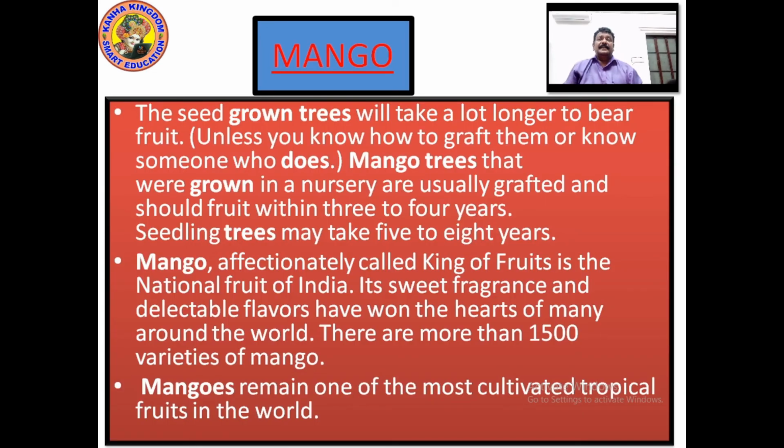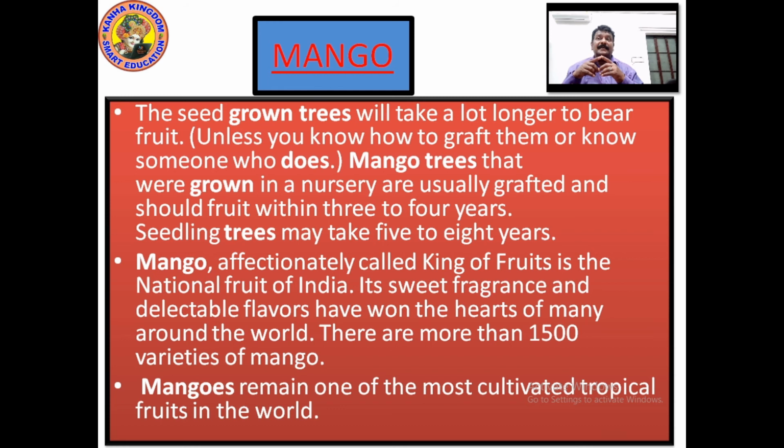The seed grown trees will take a lot longer to bear fruit unless you know how to graft them or know someone who does. Yes, the mango trees that were grown in a nursery are usually grafted and should fruit within 3 to 4 years. If you take a ready mango tree from a nursery for the plantation of a mango tree, it should on average take 3 to 4 years.